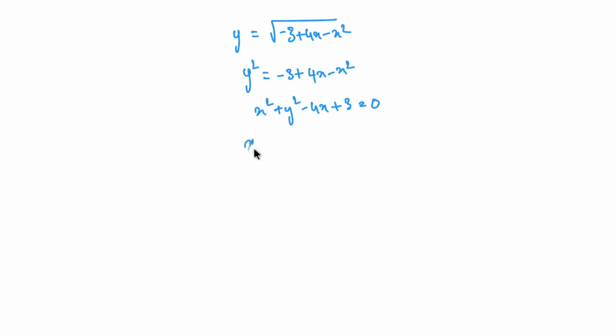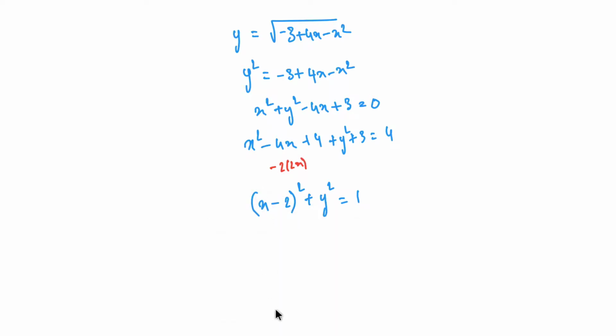Let us write that as x square minus 4x, because it's like x square minus 2 into 2x. So what if I just put plus 4 here, plus y square plus 3, and I'll just add that 4 to the right hand side. So it becomes x minus 2 whole square plus y square is equal to 1. So it's basically a circle.